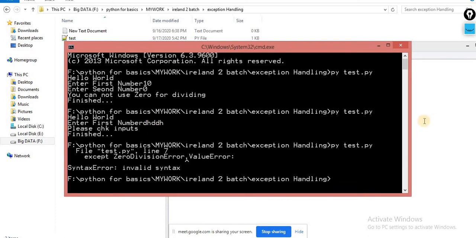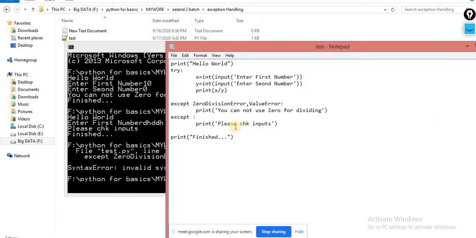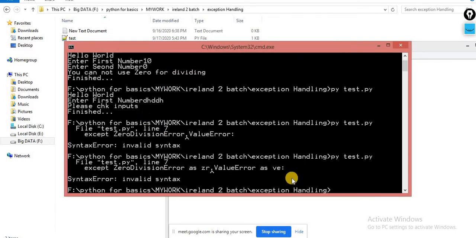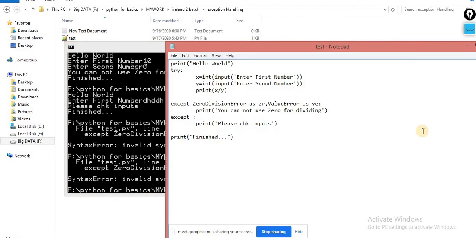No, you cannot use it like this, but it is valid. So as ZR, or you can use as VE. Aliasing, I think aliasing is mandatory for the same. No, but you can use it.